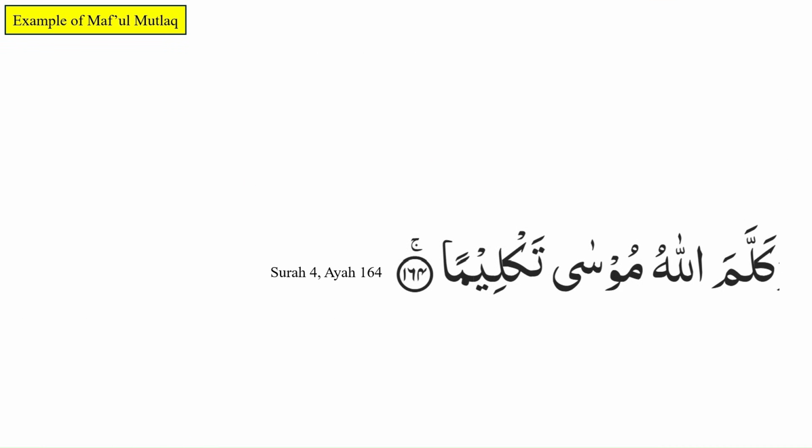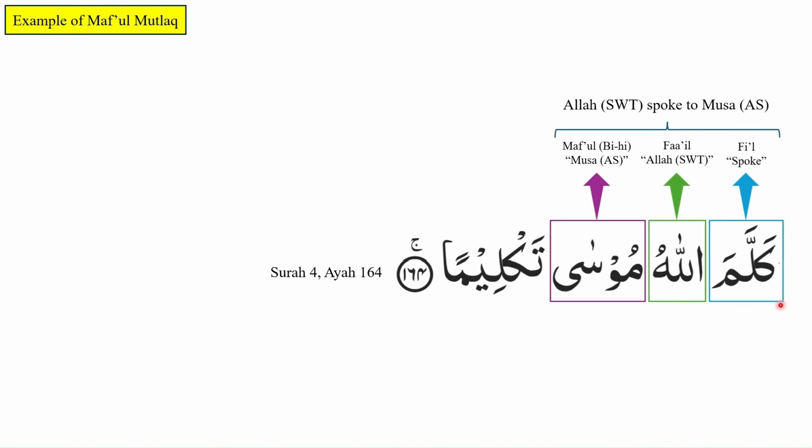Another example of the use of maf'ul mutlaq can be found in Surah number 4, ayah number 164. In the first part of this ayah, we see Kallamallahu Musa. In this case, kallama is fi'il, which can be translated as spoke. Allahu is fa'il, and we can literally translate this as Allah subhanahu wa ta'ala spoke.